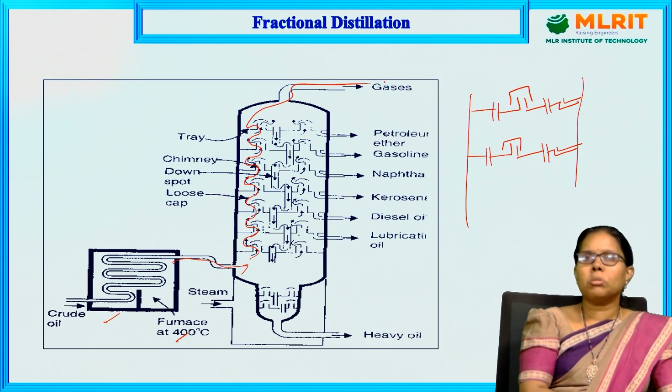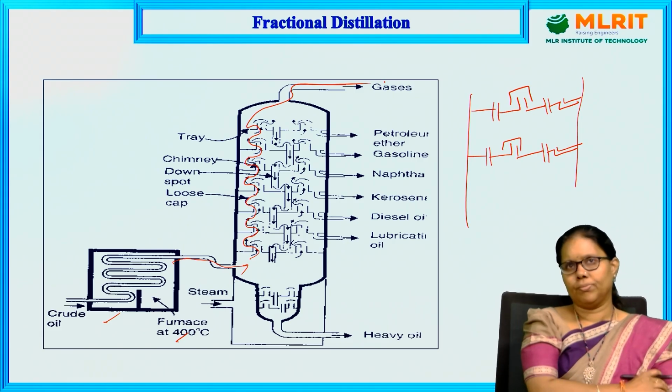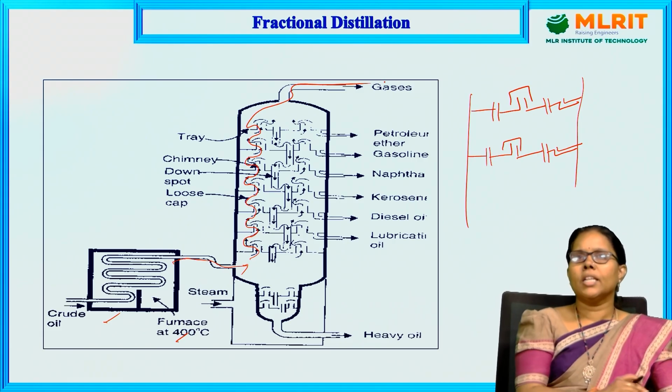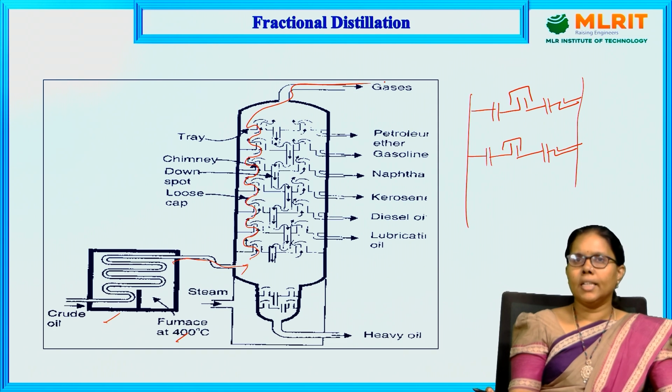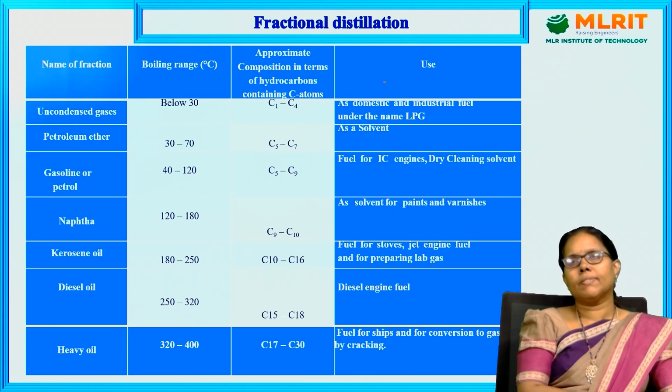The lightweight hydrocarbons escape first, and based upon the length of the hydrocarbons, the others follow: gasoline, naphtha, kerosene, diesel and lubricating oil. The leftover is heavy oil, which is a thick liquid, a semi-solid content. Grease and other products are obtained from the heavy oil. Let us see the various fractions.